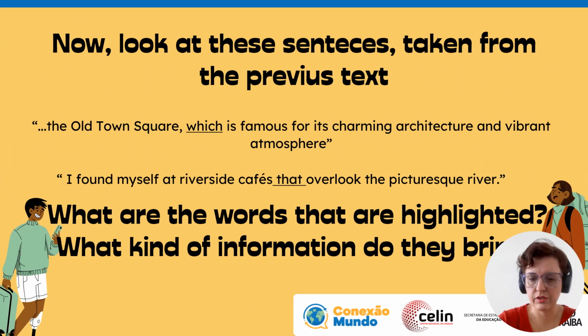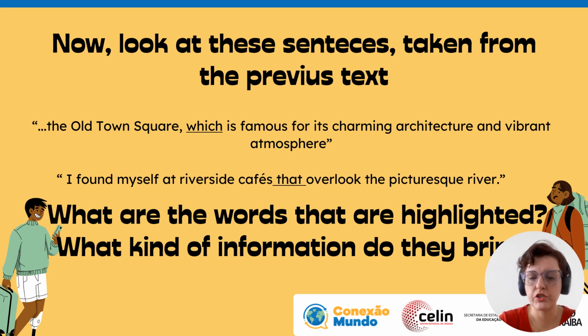I took two sentences from the sightseeing report. The Old Town Square, which is famous for its charming architecture and vibrant atmosphere, and I found myself at riverside cafes that overlook the picturesque river. Take a look at the highlighted words. We have which is famous, and we have that overlook.